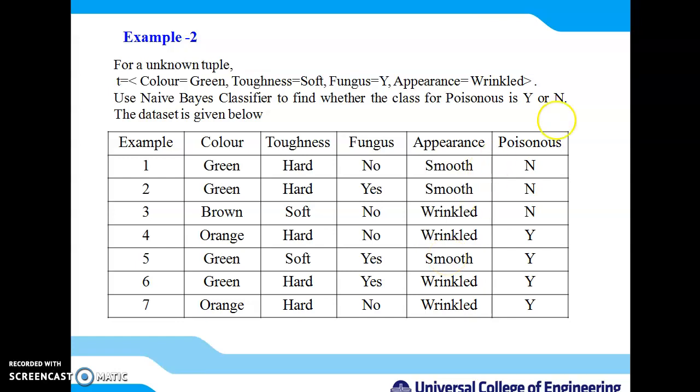what will we do here? How many total classes are there for poisonous? There are a total of 2 classes for poisonous, yes and no. So first of all, calculate the probability supporting the class yes for poisonous and no for poisonous. So how will you calculate this? You can solve this.